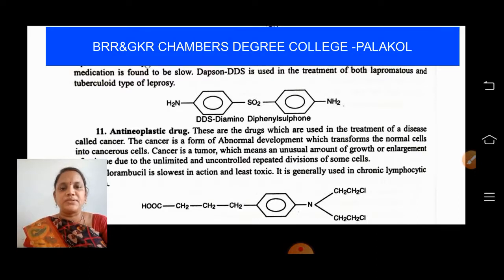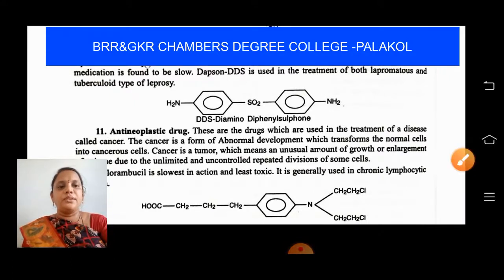The medication is found to be very slow, and the famous drug which is used to treat leprosy is Dapsone. Dapsone, DDS, is used in the treatment of both lepromatous and tuberculoid types of leprosy. They are used to treat leprosy.